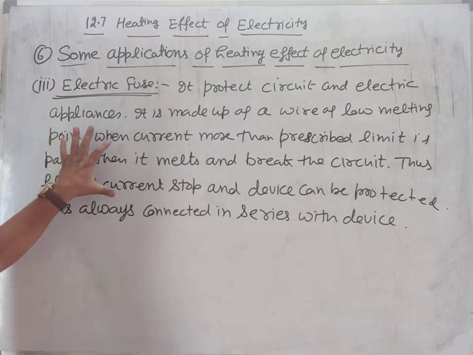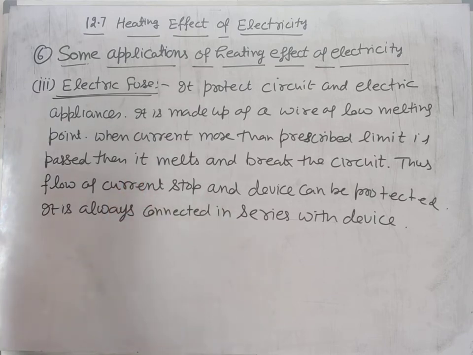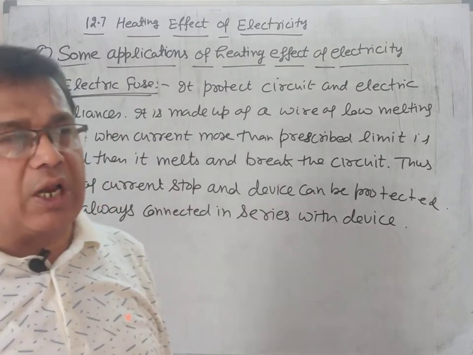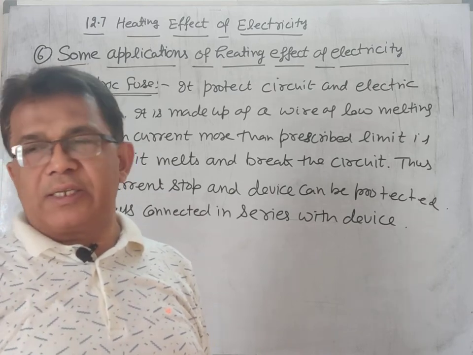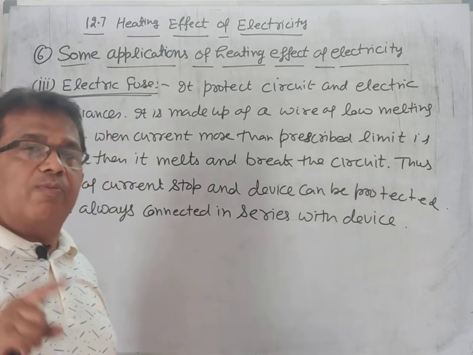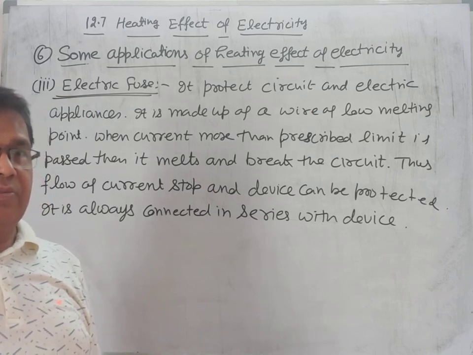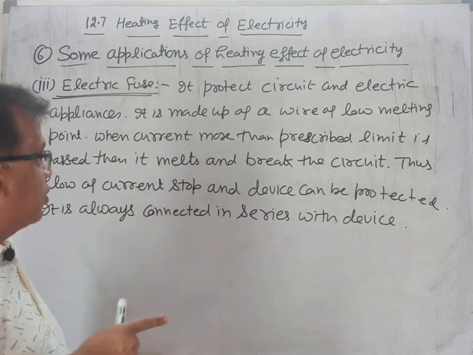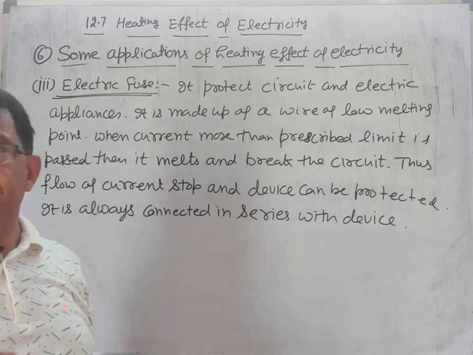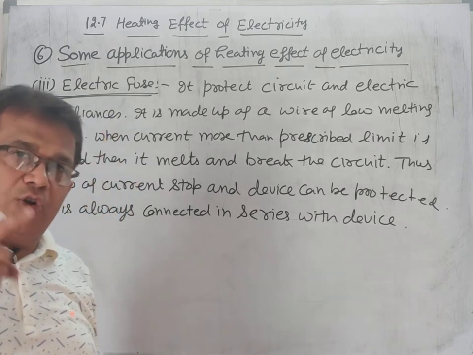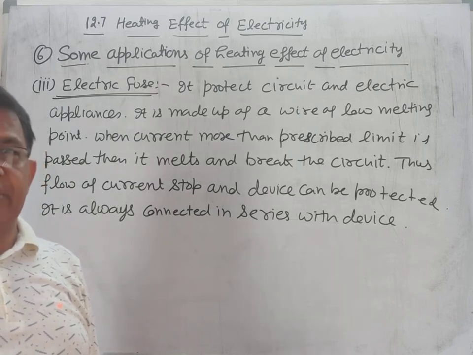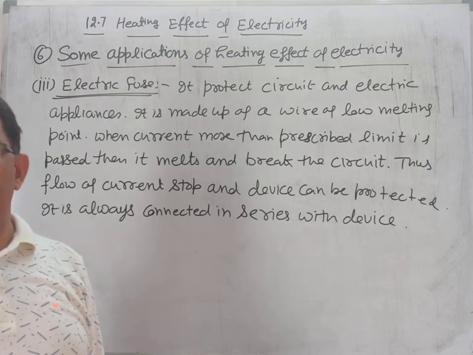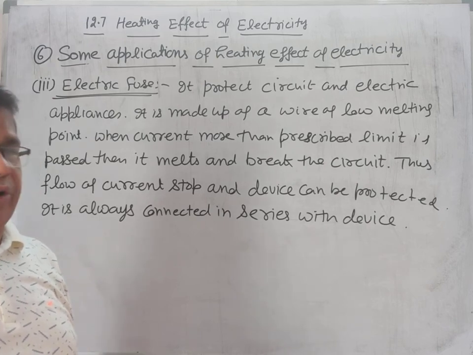So this is always connected in series. It consists of a thin wire, may be of copper or aluminum or any other metal or alloy, which has low melting point. Every circuit has a prescribed current limit. If current more than that limit passes, then the temperature of the whole circuit including the fuse wire increases. Because the fuse wire has a low melting point, therefore the fuse wire melts first and breaks the circuit. If the circuit is broken, no current will pass and everything is protected.